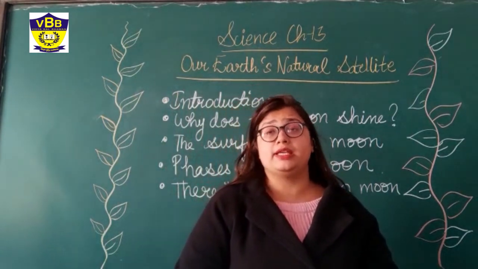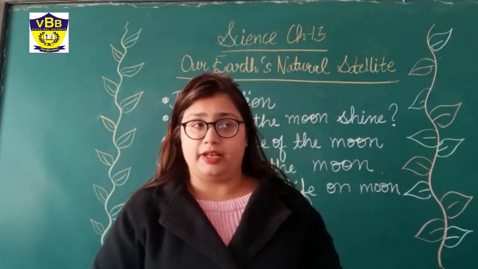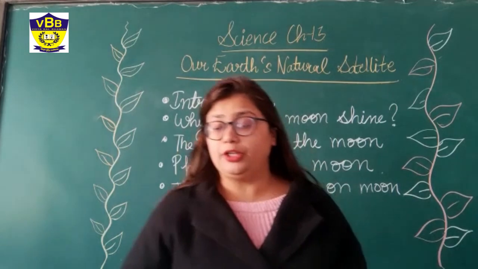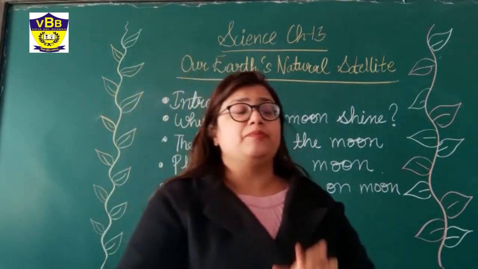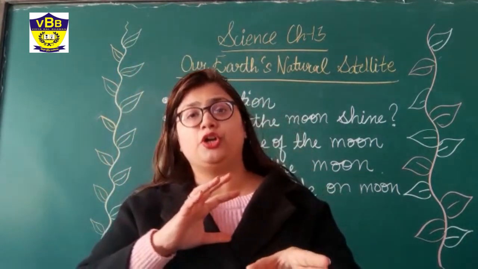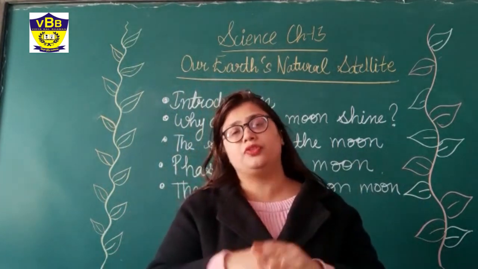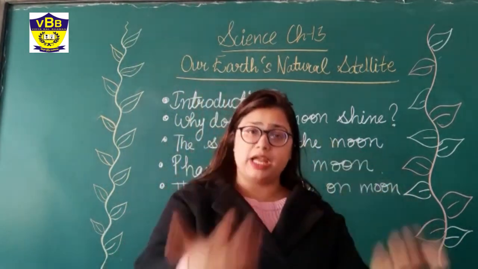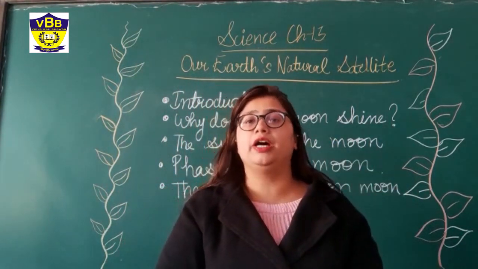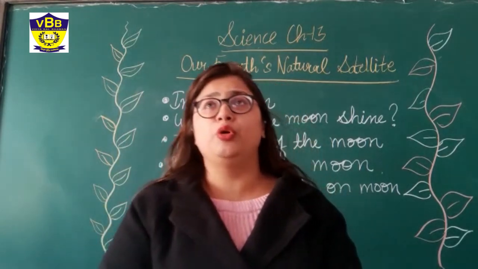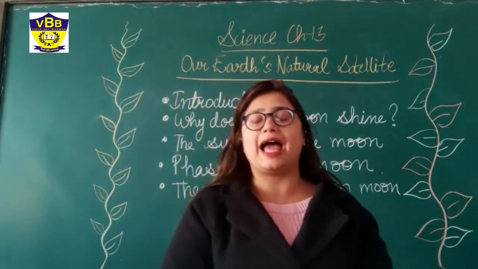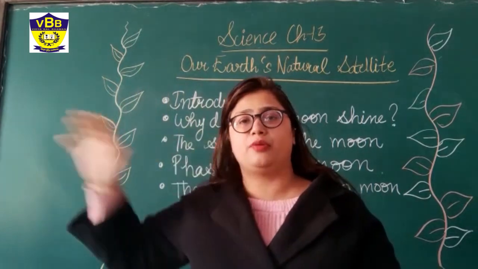So the Moon is the nearest to the Earth. Now if I talk about size, the size is different for the Moon and the Sun, but they appear the same to us because of their distance. Like the Moon is approximately 384 kilometers away from the Earth.